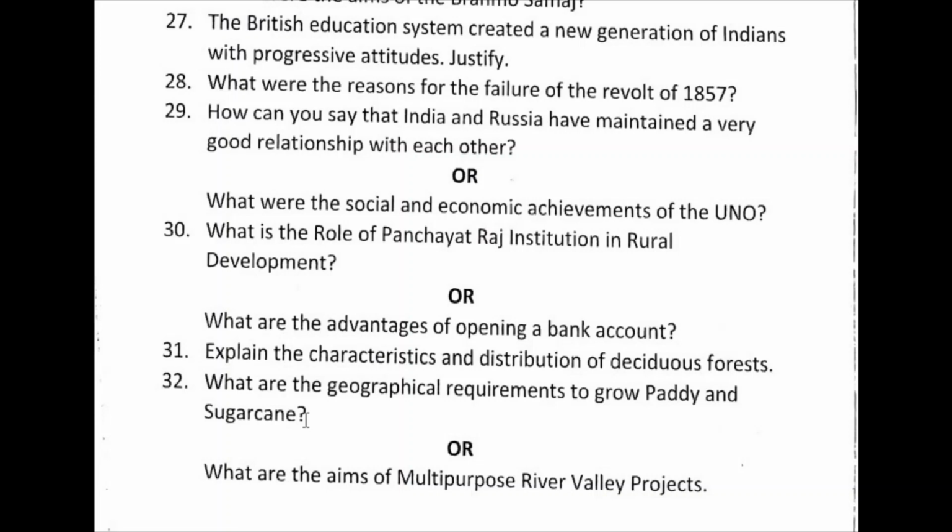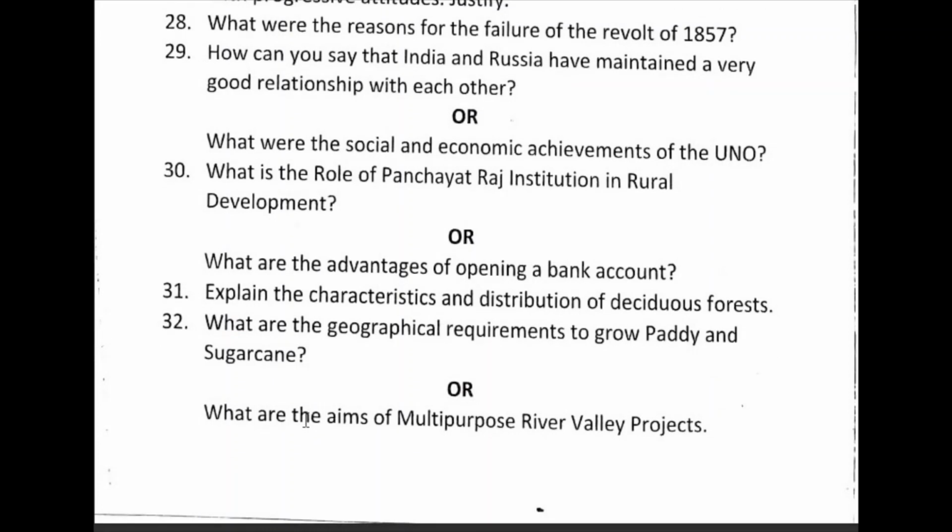Okay, and next, the geographical requirements to grow paddy and sugar cane. Here mainly you write what temperature is necessary, how much rainfall is necessary, which type of soil is necessary. If you write this, your answer will be perfect. For paddy 18 to 25 degrees Celsius and sugar cane 21 to 26.